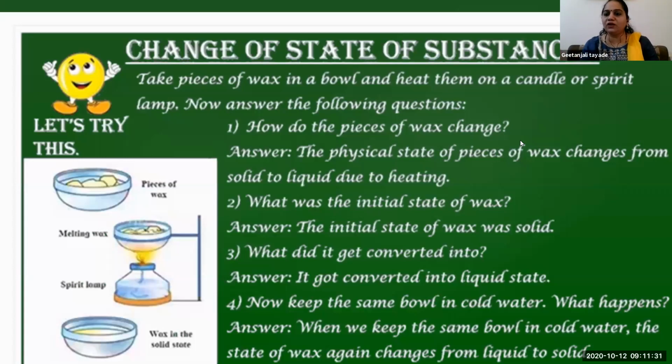First we provide heat, we heat it up. After heating, that wax gets converted into liquid, and after removing heat, what are we doing? We are cooling it. Cooling means for a while we keep it in the fridge. That means we are removing the heat from that wax, and after removing the heat, again it turns into the solid form. So heat is a very important, crucial part in this change of state of matter.